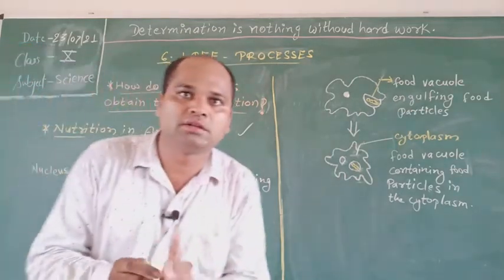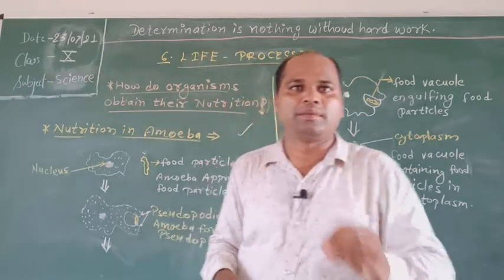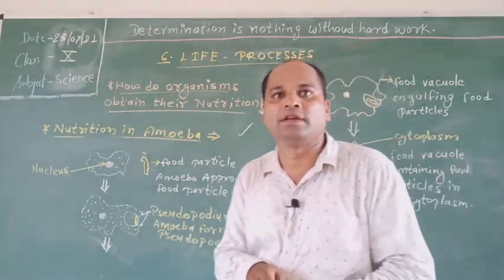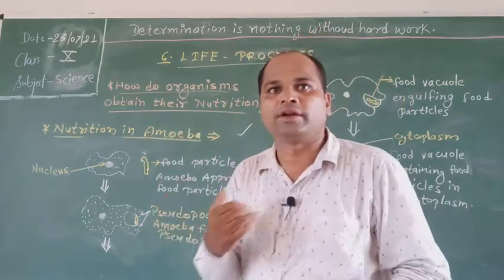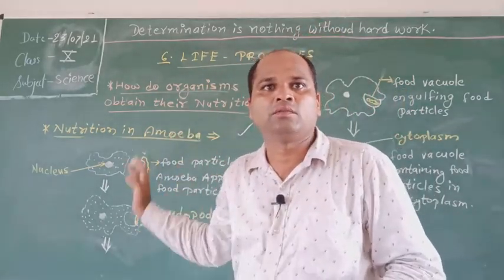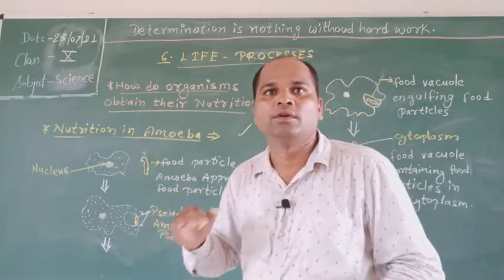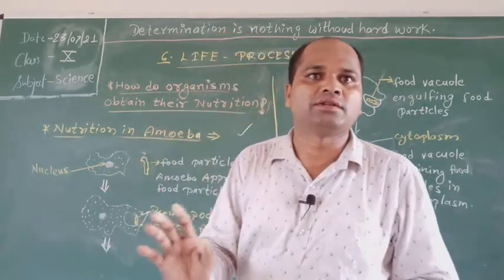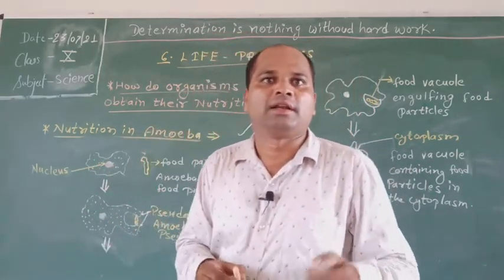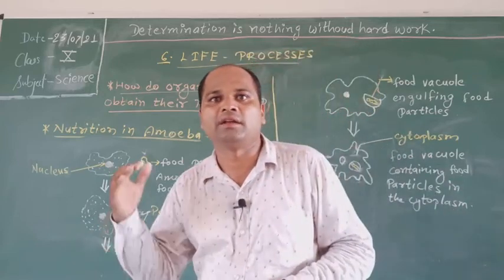The amoeba takes food using a temporary finger-like extension of the surface, which fuses over the food particles, forming food vacuoles. Inside the food vacuoles, complex substances are broken down into simpler ones, and the waste materials are moved to the surface of the cell and thrown out.